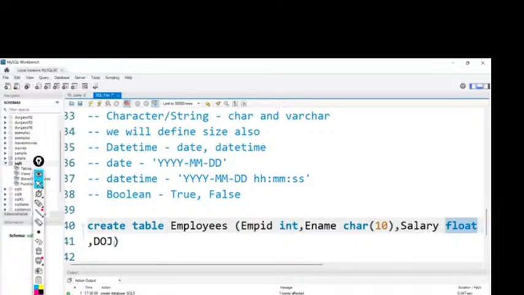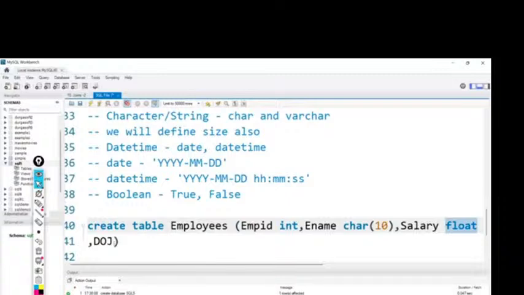So up to here, this is the very basics of SQL. Up to here, I'll use some basic tables like employee table, students table, some products table. Some basic tables I will use to explain these concepts, because if anyone is completely new to SQL, they can understand very easily.